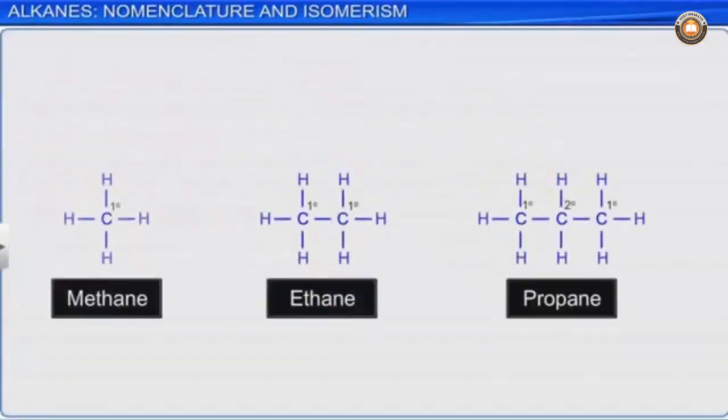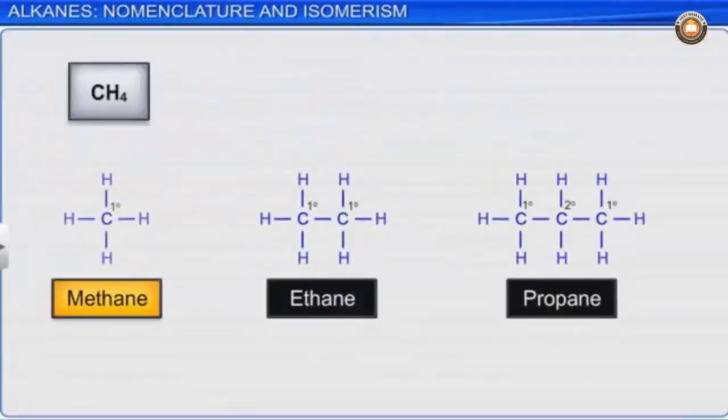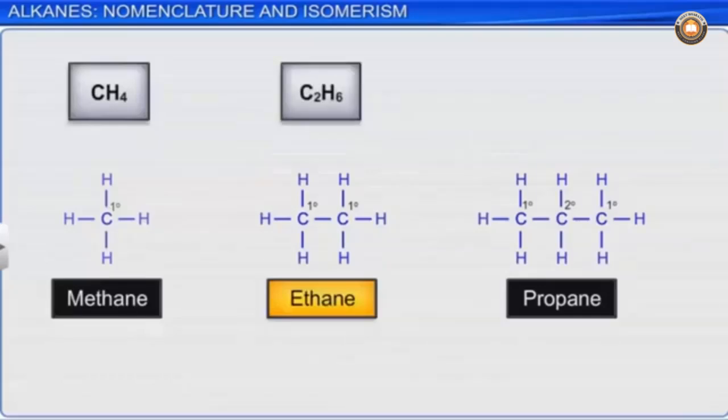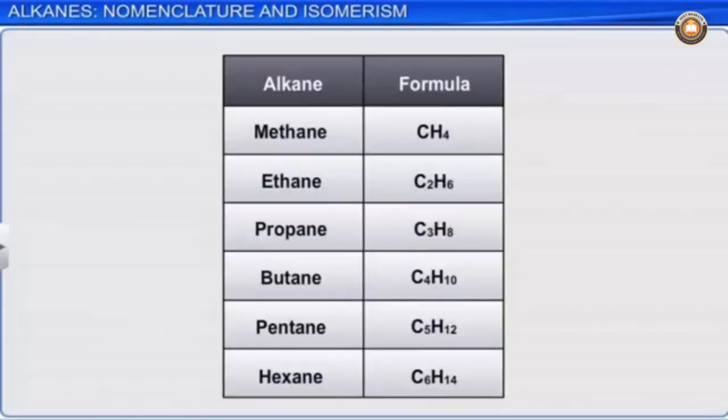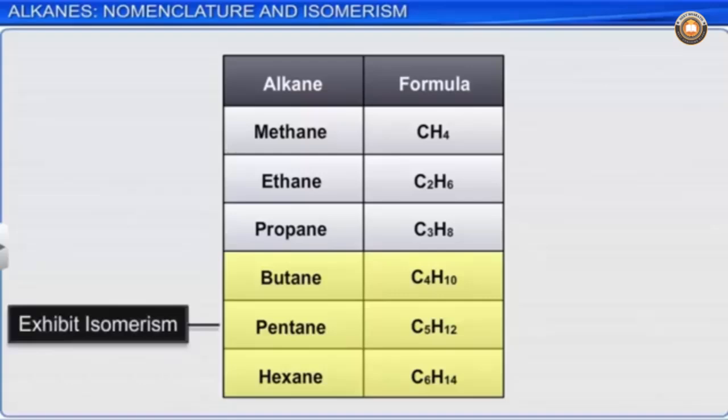The first 3 alkanes in the series, methane, ethane and propane, only have one molecular structure. However, as the number of carbon atoms in an alkane goes on increasing, we get more than one structural arrangement for a particular molecular formula. Such compounds are called isomers. The phenomenon of exhibiting isomers is called isomerism.